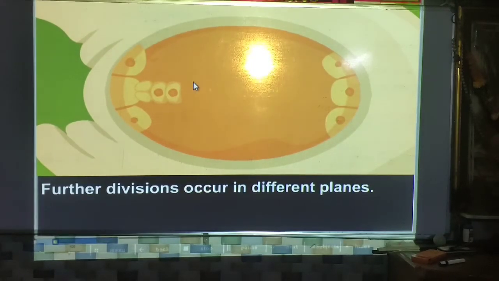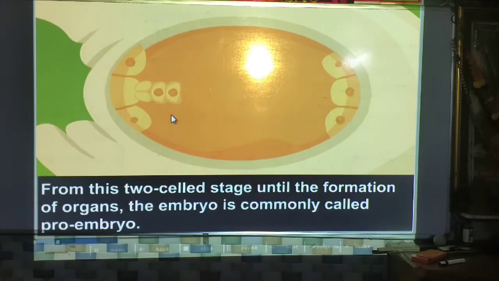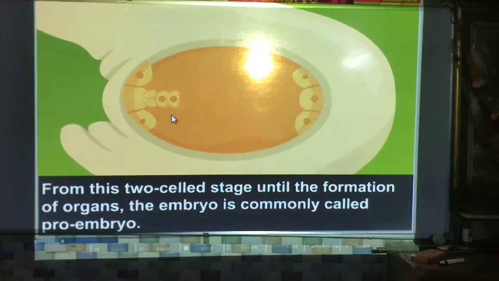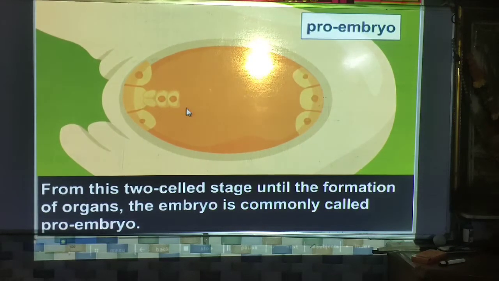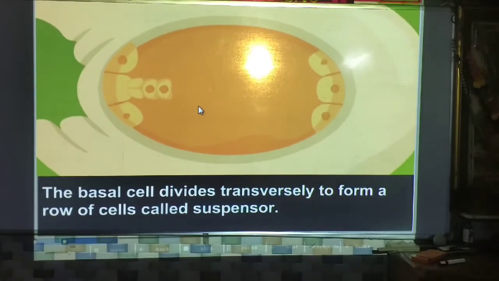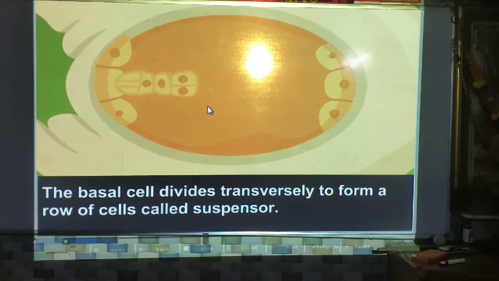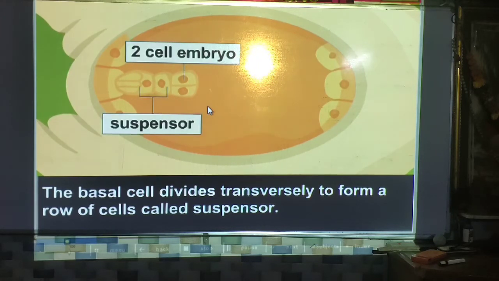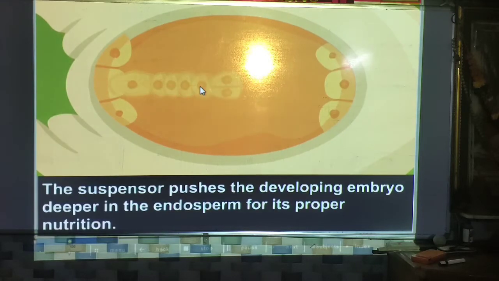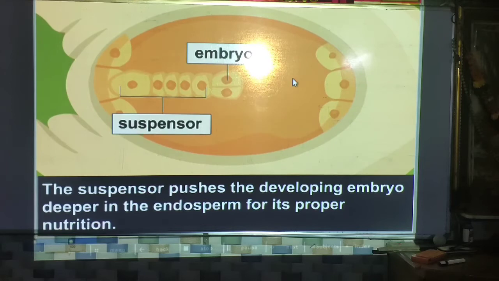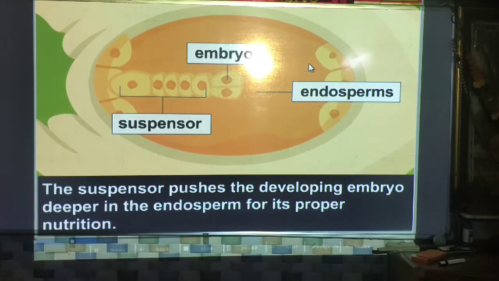Here at the micropyle, further divisions occur in different planes, so some cells are smaller. From this two-celled stage until the formation of organs, the embryo is commonly called the pro-embryo. This is the pro-embryo formation. The basal cell divides transversely to form a row of cells called the suspensor. These are the suspensor cells 1, 2, 3, and the suspensor pushes the developing embryo deeper into the endosperm for its proper nutrition. They get the nutrition from here.